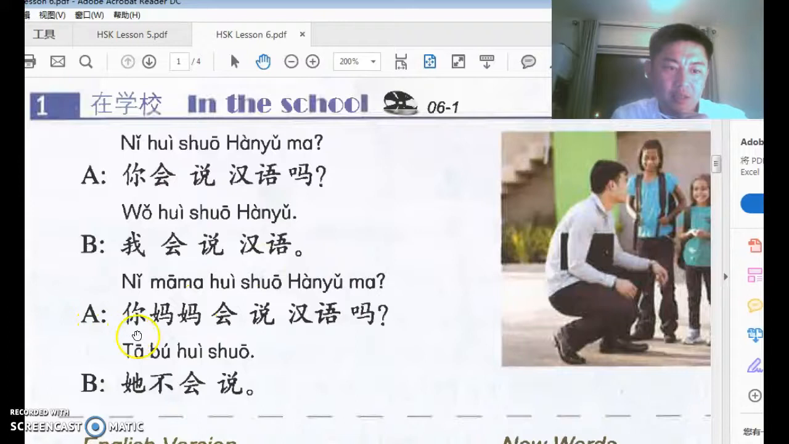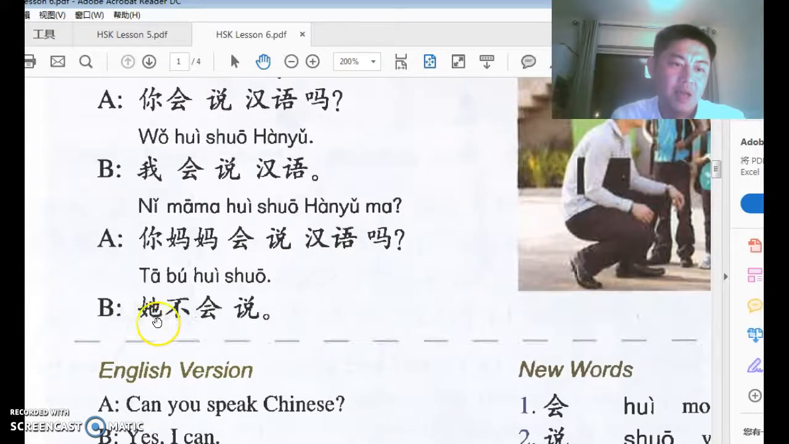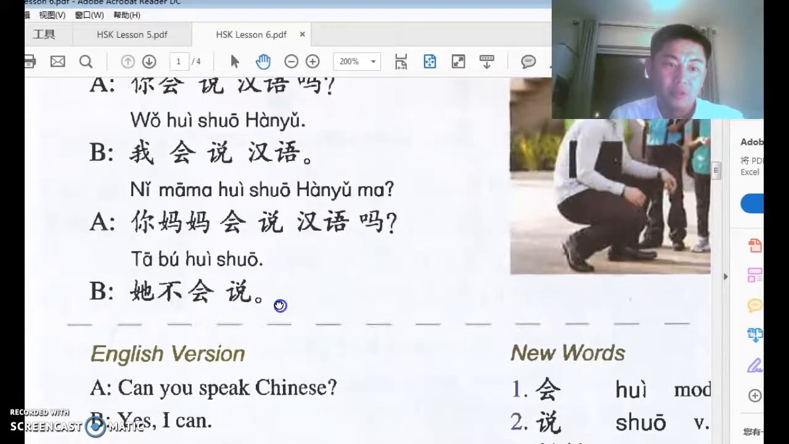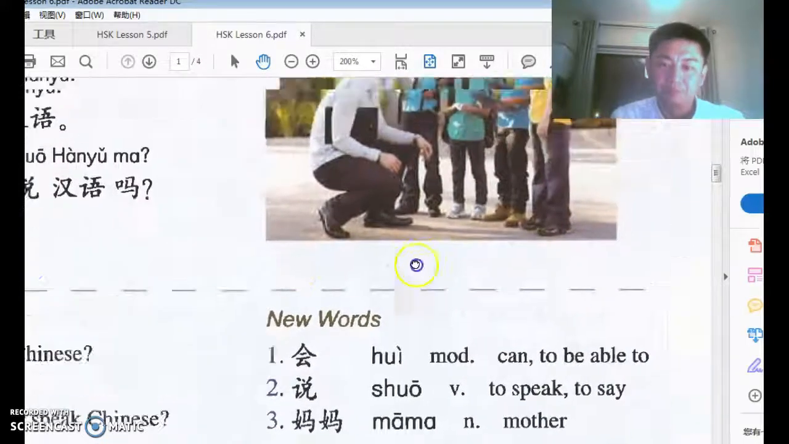And A says, 你妈妈会说汉语吗? And B says, 她不会说. A cannot. In Chinese it is 不会, not can. 不 is used before any verb to mean don't or not, right? So she can't is 她不会 or 她不会说.